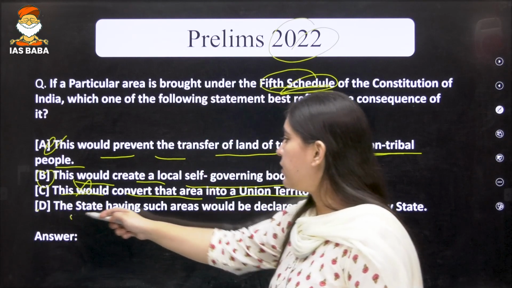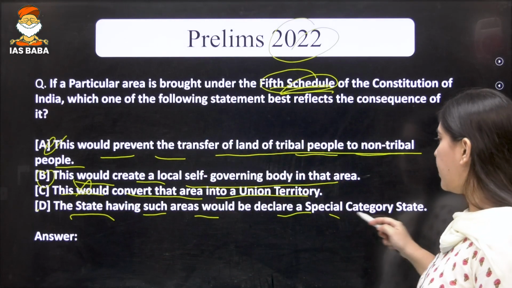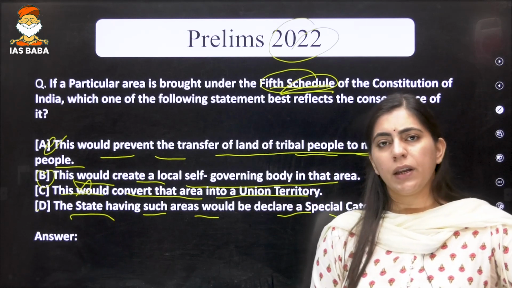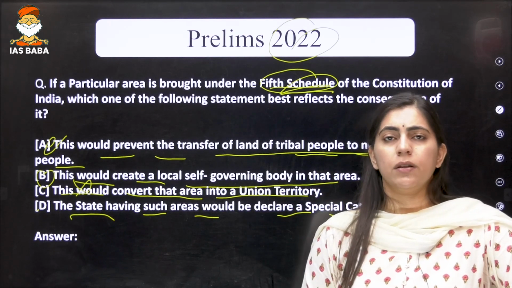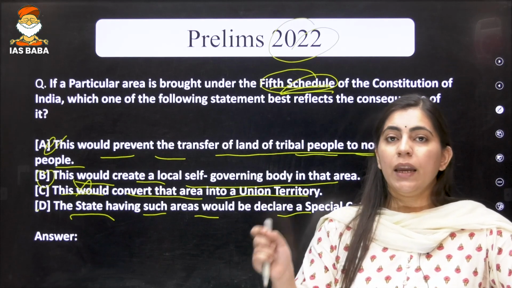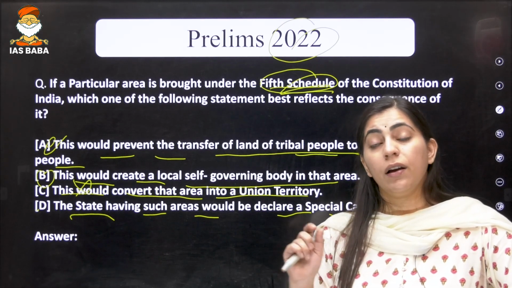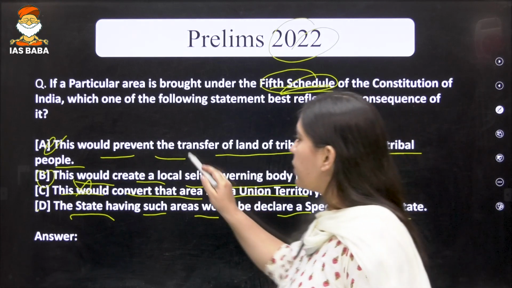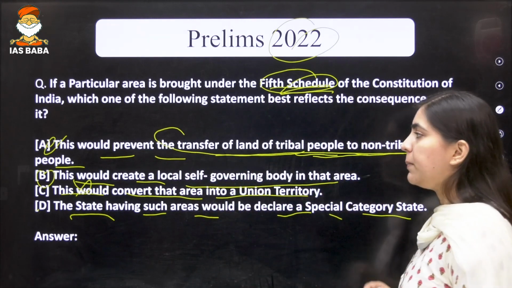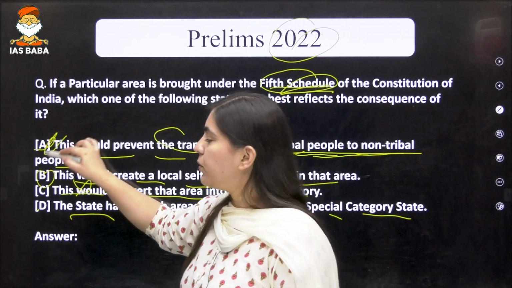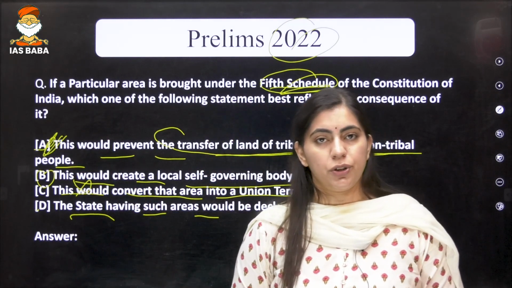D is saying that state having such an area would be declared as a special category state. Again, special category state is not to be considered whenever any area is becoming the schedule area. If any area is coming under the schedule area, governor will be having the power to restrict the transfer of the land from the tribal people to the non-tribal people. I hope that you are able to understand this particular question.